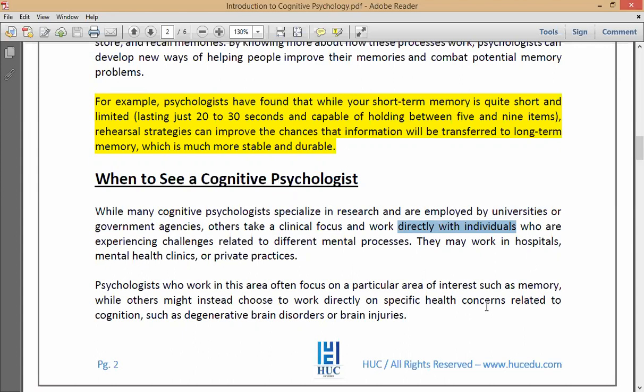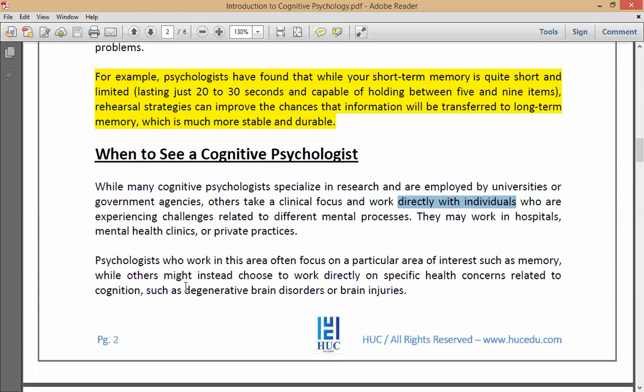These are the people who directly deal with people to overcome their mental challenges. Psychologists who work in this area often focus on a particular area of interest, such as memory, while others might instead choose to work directly on specific health concerns related to cognition, such as degenerative brain disorders or brain injuries. So there are some cognitive psychologists who deal only with memory.